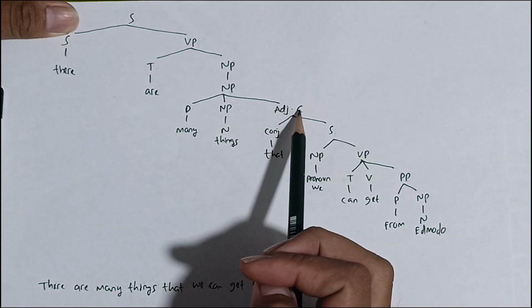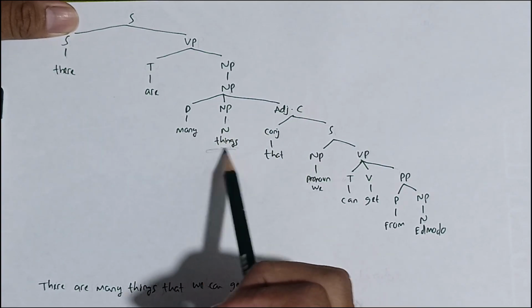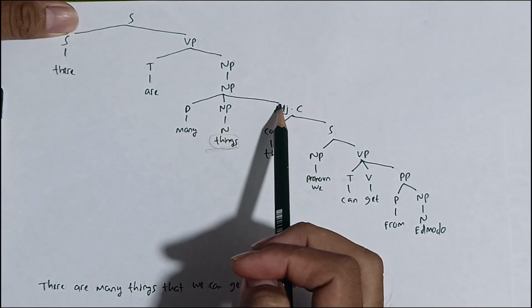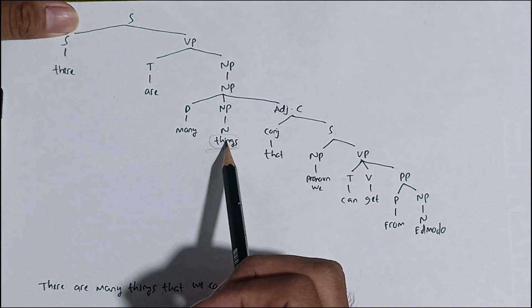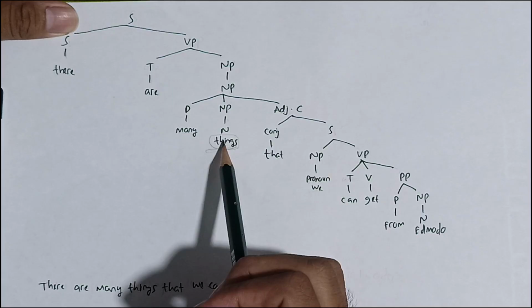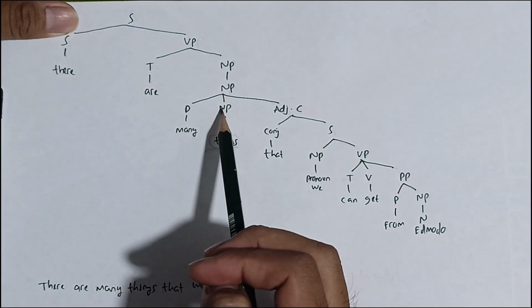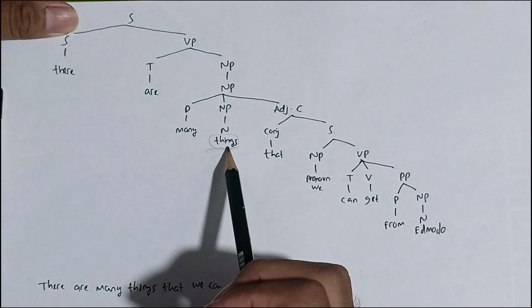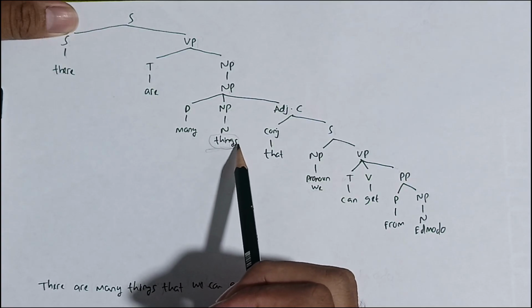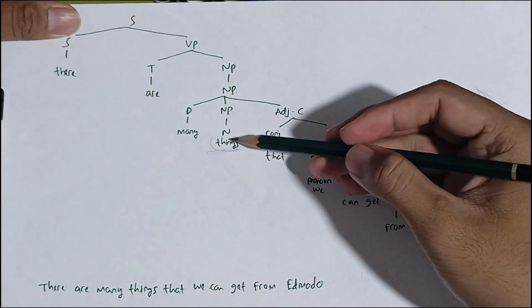The function of the adjective clause is to describe this noun phrase. So the function of the adjective clause is to describe this noun. The determiner is many. The noun phrase is formed by things. Things is a noun phrase because it's plural. The noun is thing.